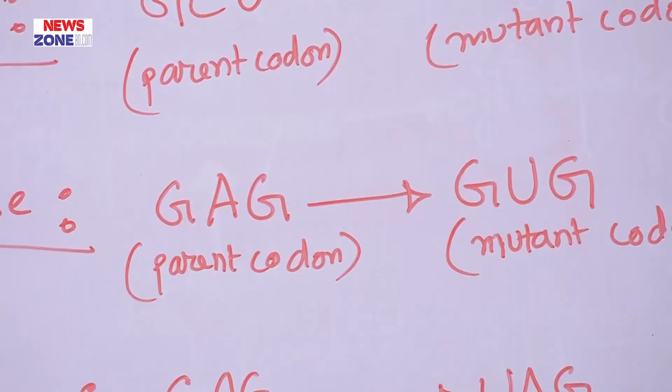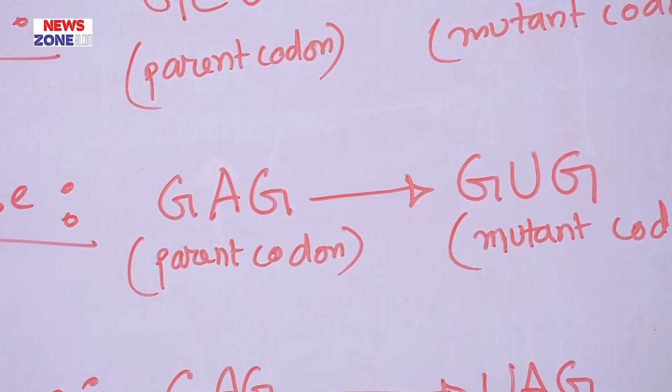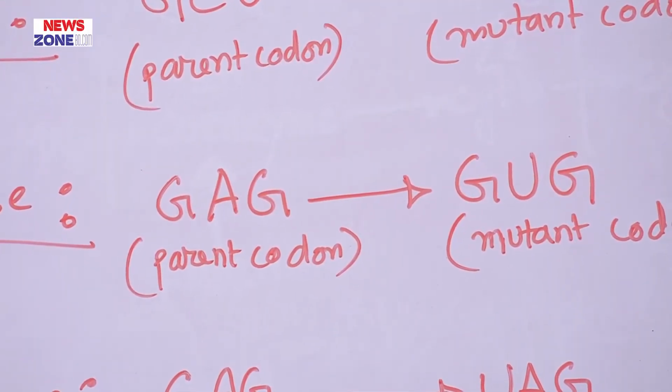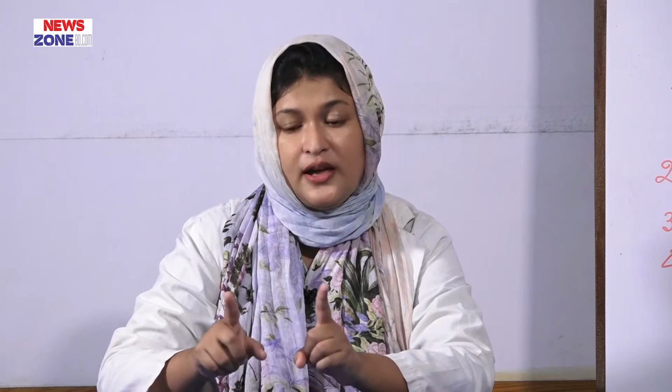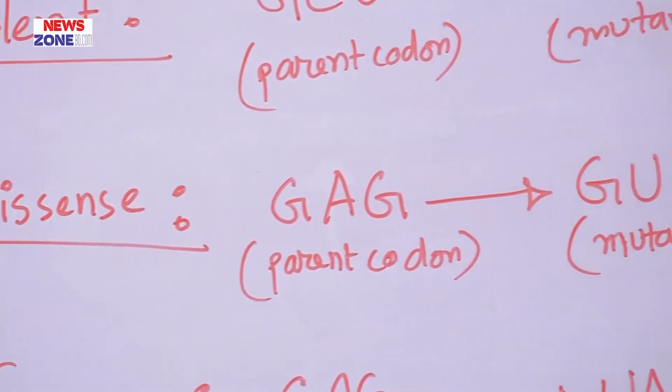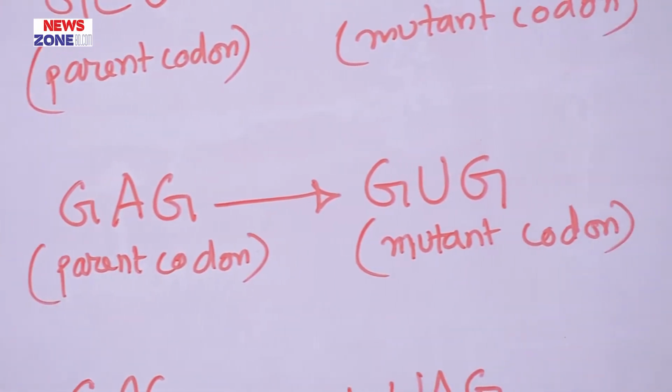Such as if there is a codon GAG which codes for glutamate, after mutation in the GAG it becomes GUG, which will code for valine, not for glutamate. So here the base changes, and after changing it codes for a different amino acid. This occurs in case of sickle cell anemia. Now come to the point, nonsense mutation.